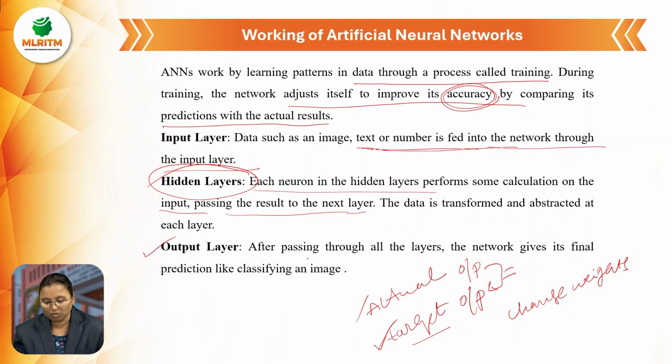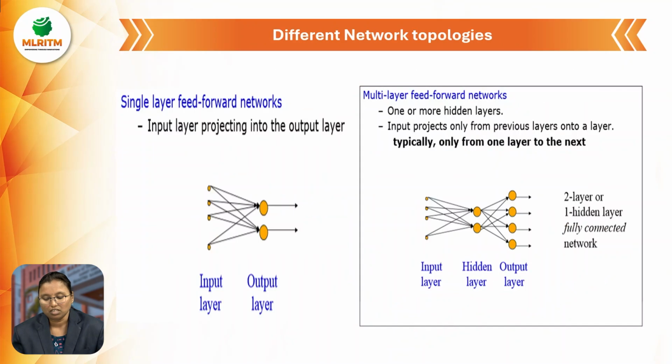What is the output? After passing through all the layers, the network gives the final prediction, like classifying the images. Some output is generated, in the form of text or otherwise images. And here different types of networks are there. In network topologies, there are single layer feed forward networks and multi-layer feed forward networks.